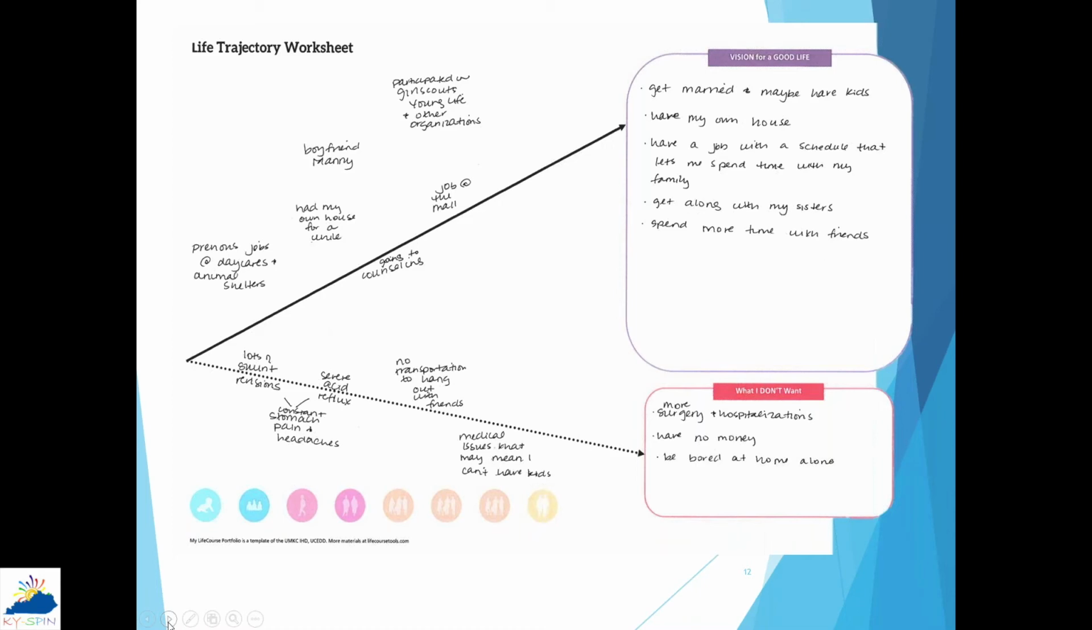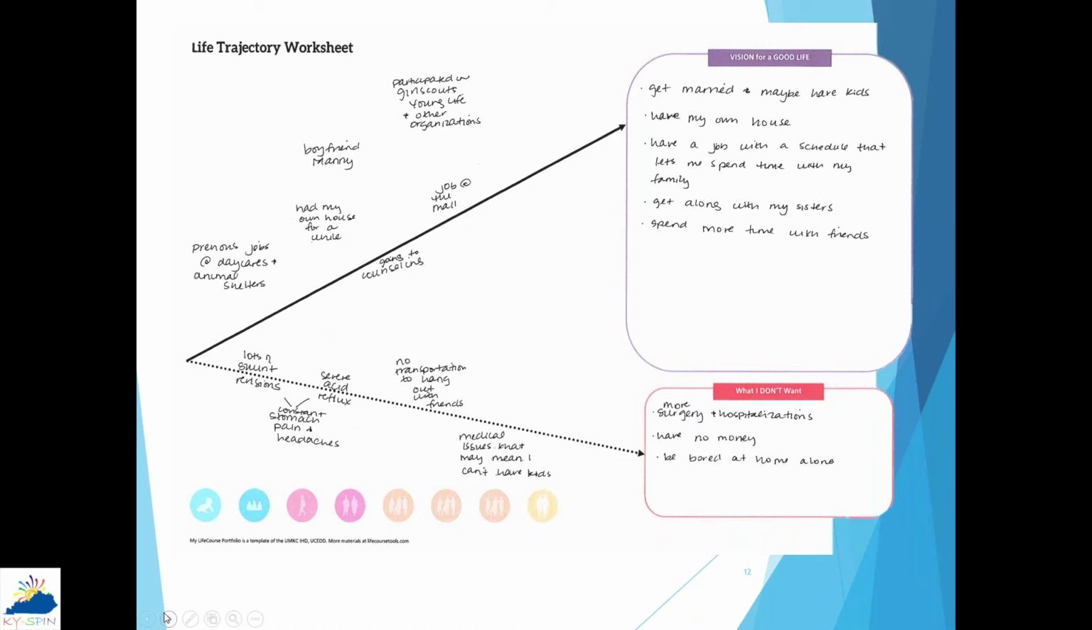In the bottom line, you can see this is going towards what she doesn't want. So she doesn't want lots of shunt revisions. She doesn't want constant stomach pain and headaches. She doesn't want severe acid reflux. She doesn't want to not have any transportation to visit her friends. And she doesn't want to continue to have medical issues that will mean that she can't have children.